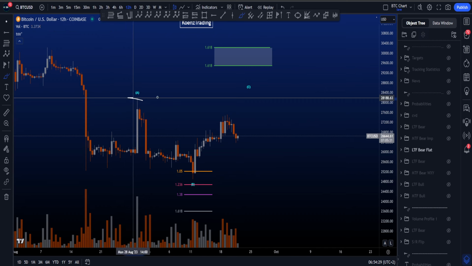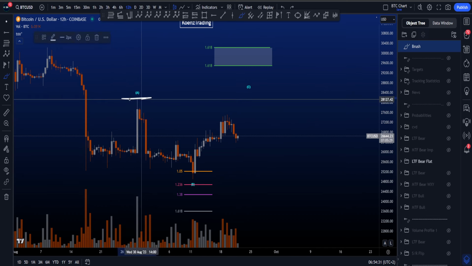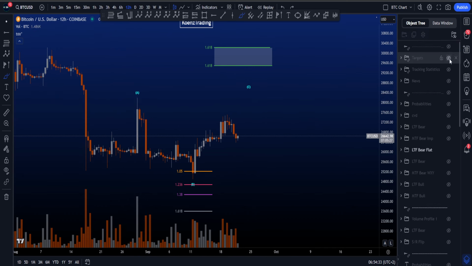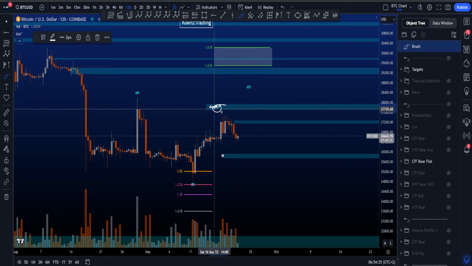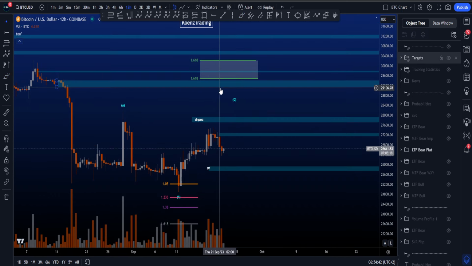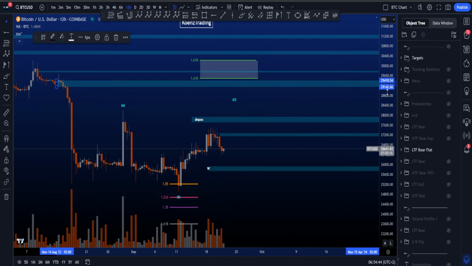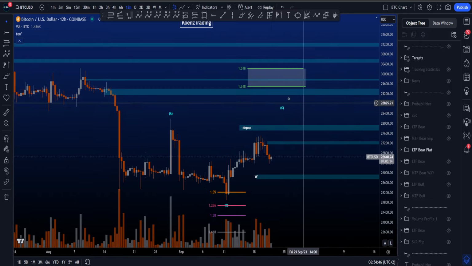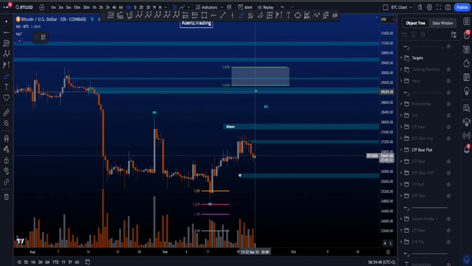But with the flat, you want price to move to the upside. And if price takes the high of A, then in my opinion, we go past this resistance area. And the next area of interest is over here, which is very close to the wave C target area, just below between 29.1 and 29.4. So that is definitely an area of interest for then potentially a drop to the downside.